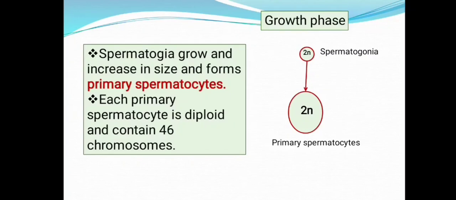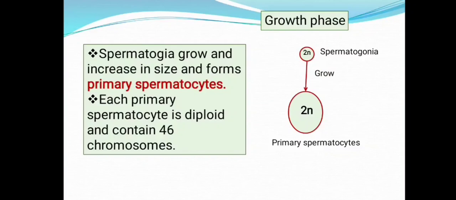Each primary spermatocyte is of course diploid and contains 46 chromosomes, since it has not entered the meiotic cell division. So after the growth phase, these cells are called primary spermatocytes.